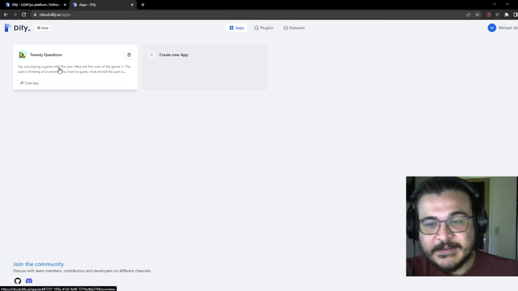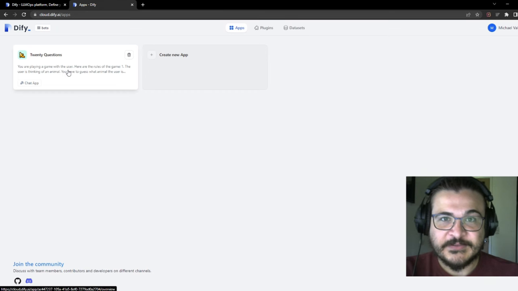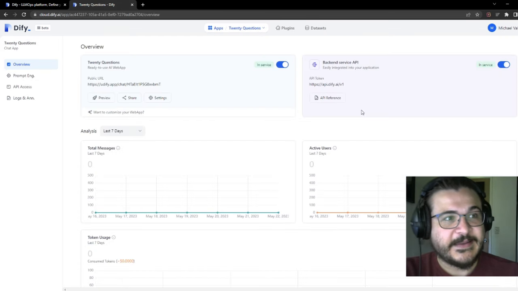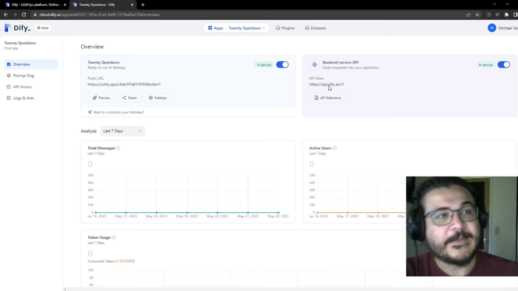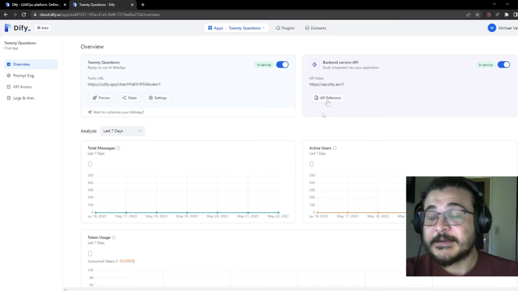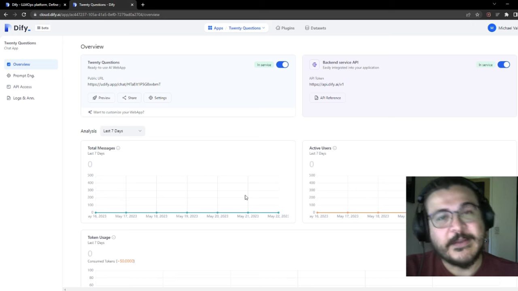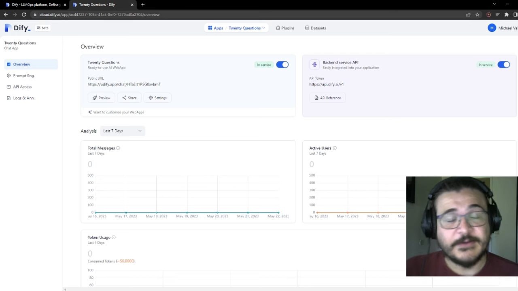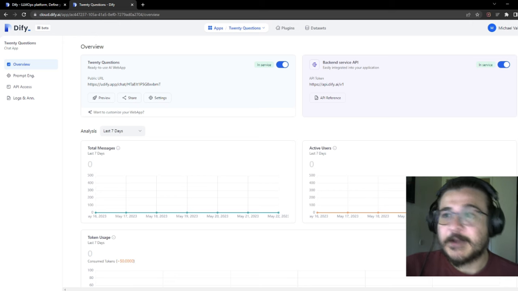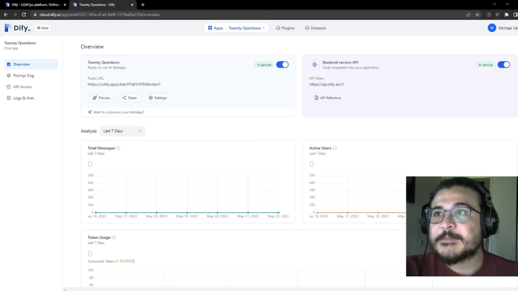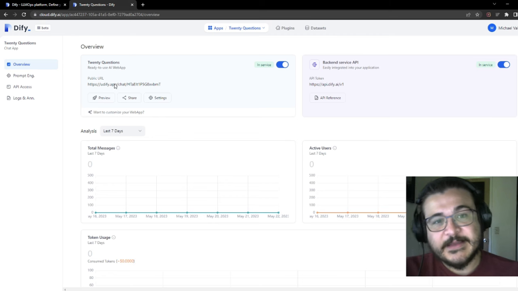So I made an app that plays a game of 20 questions with the user. When you make an app, there is a link, there's an API token, so if you want to integrate it, it does support JavaScript. I know I mentioned that you don't need to know JavaScript, but if you do, it's a lot easier to integrate this sort of platform on your own website, on your own server. But again, you don't need to do that. That's just something extra, if you have someone on your team, or if you're already knowledgeable, that's a way that you can deploy it locally. But even if not, as you can see, there's a public URL that you can access.